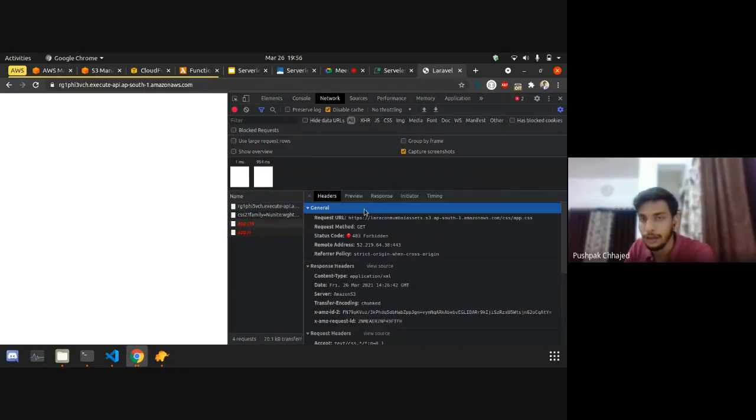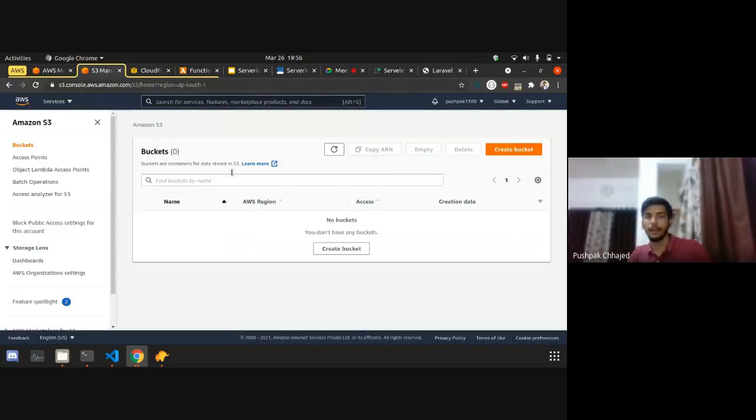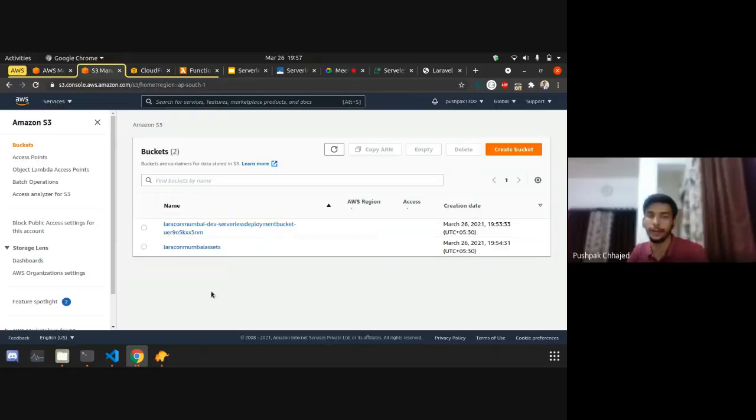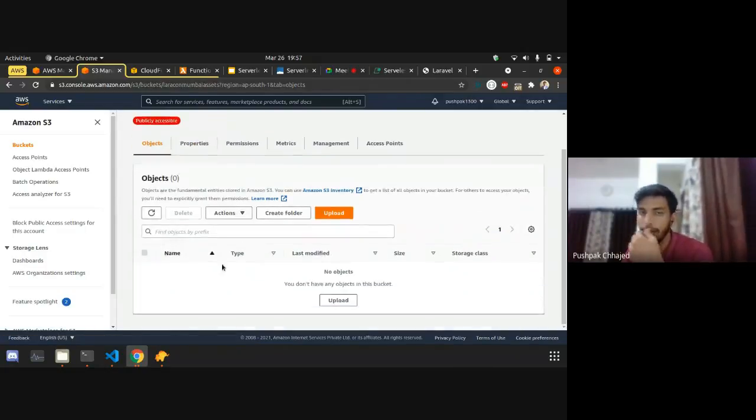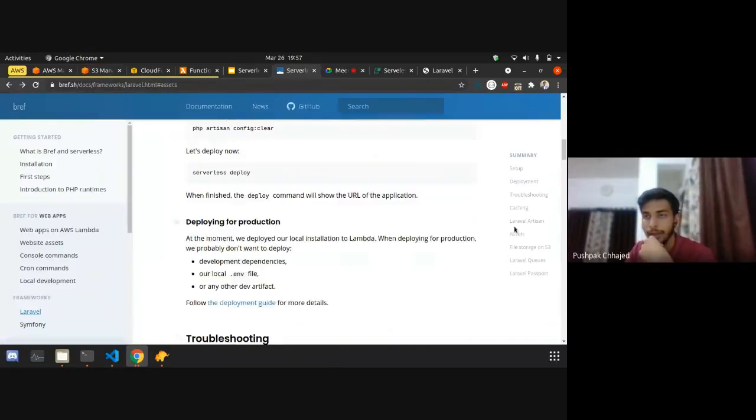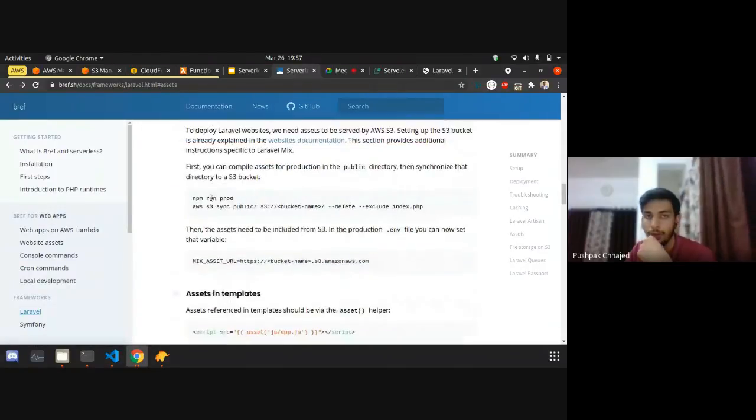Because they are being served from the Laravel Mumbai asset S3 bucket on Amazon AWS. As you can see, two buckets have been created. One bucket is for assets, and one bucket is for storing the code which we upload, the zip code. The Laravel Mumbai asset bucket currently doesn't have any assets, because we didn't tell it which assets we need to install or update. For that, again in the assets section, you can find how to upload the assets to the S3 bucket or synchronize the public directory with your S3 bucket.